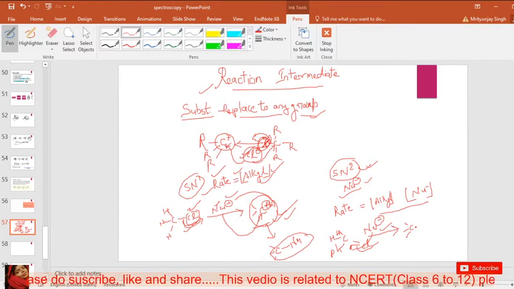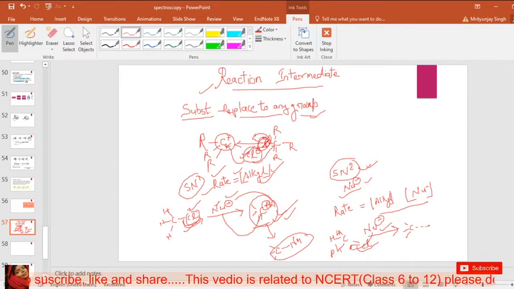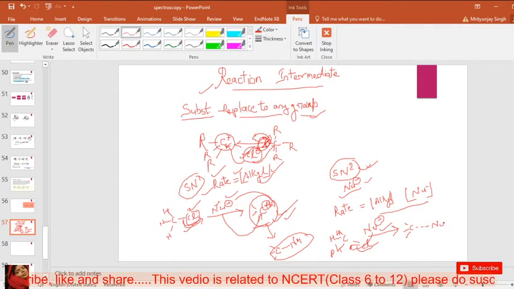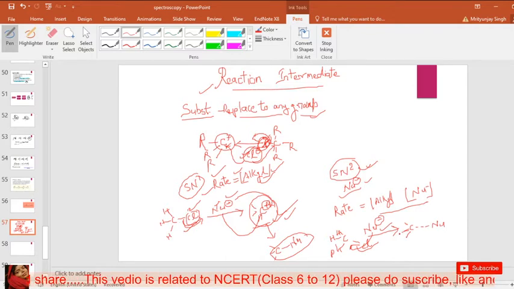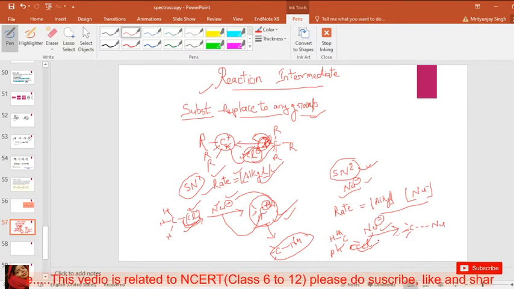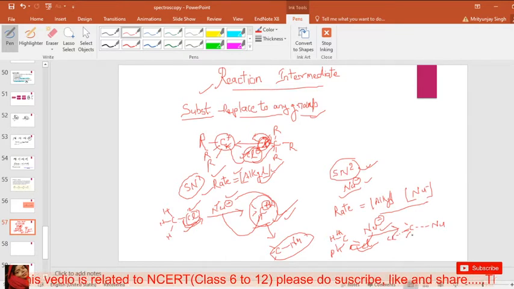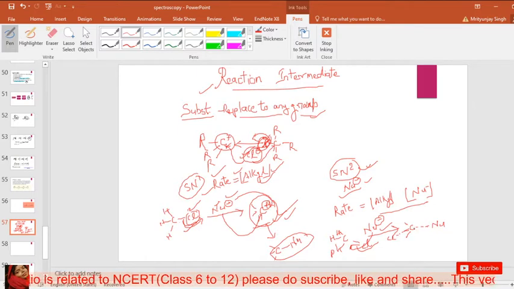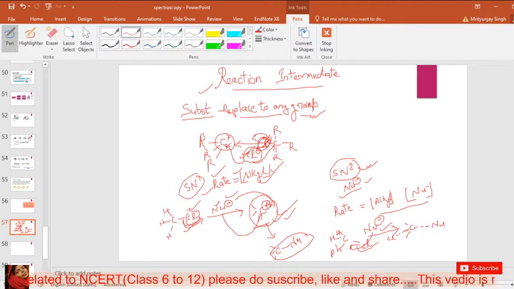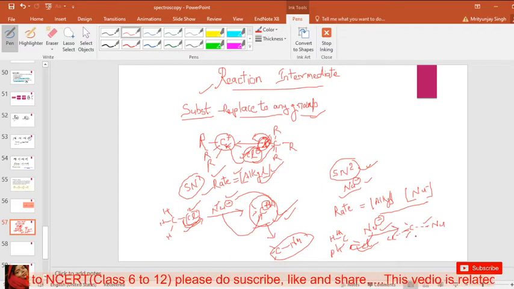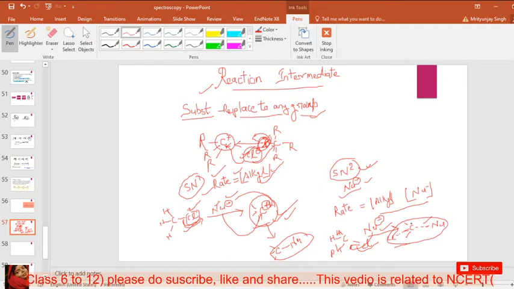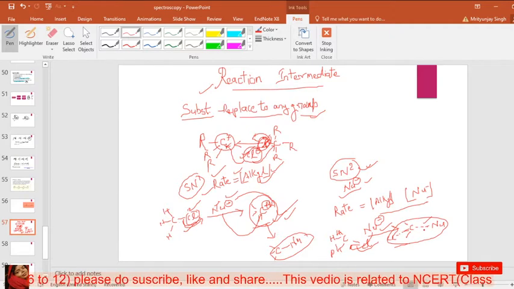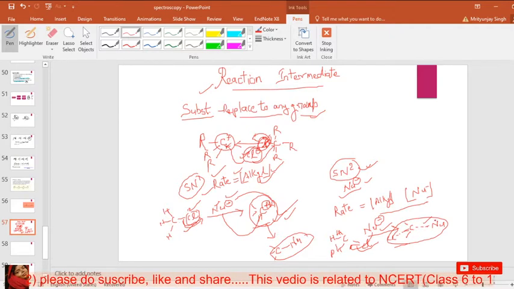It means the nucleophile is attached in this position, and the chlorine is also attached in this position. Both groups are attached at the same time in this form, which means this is a transition state.